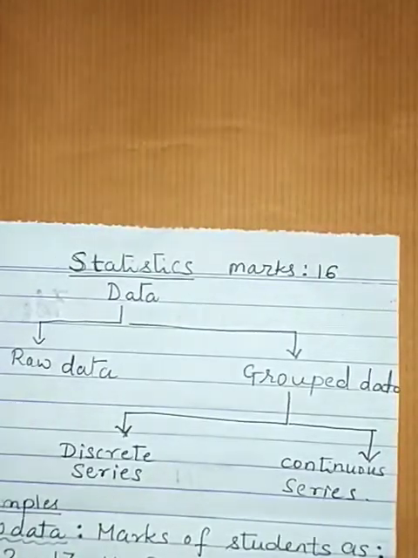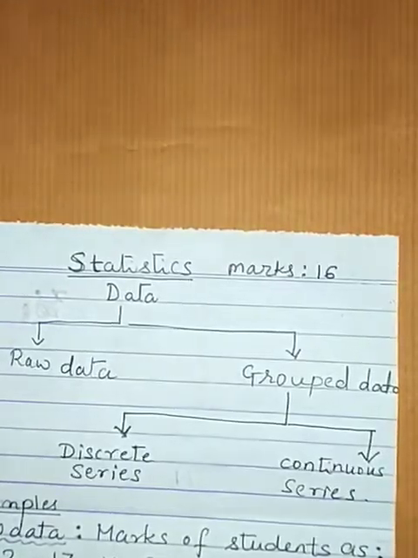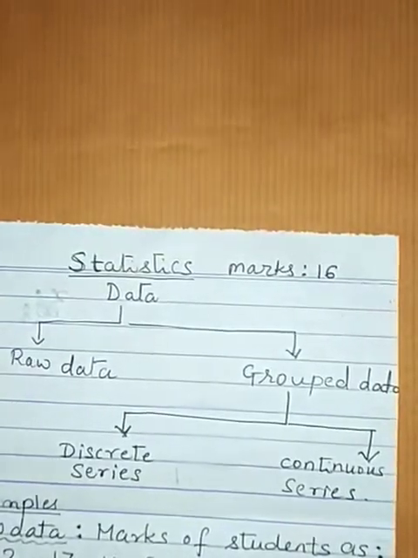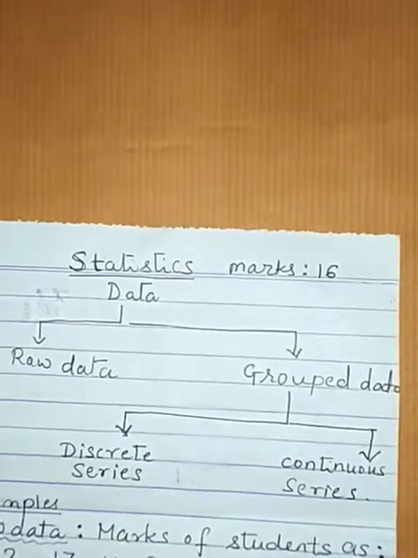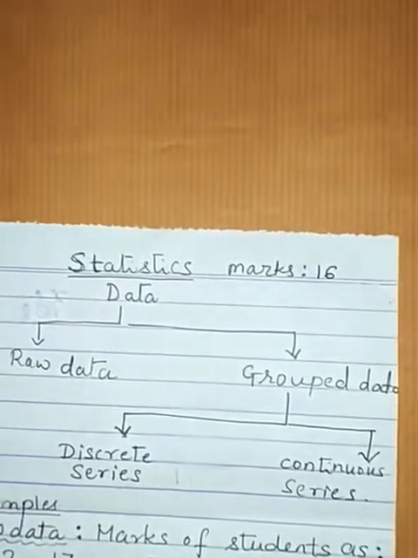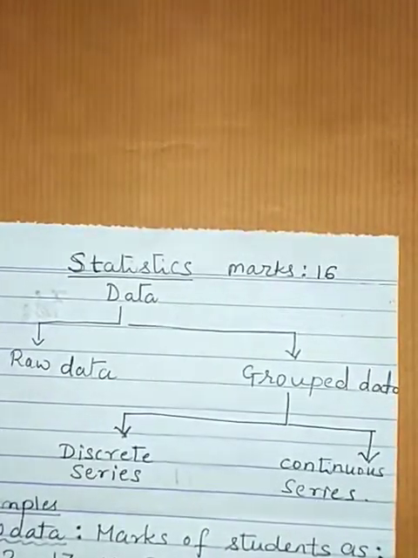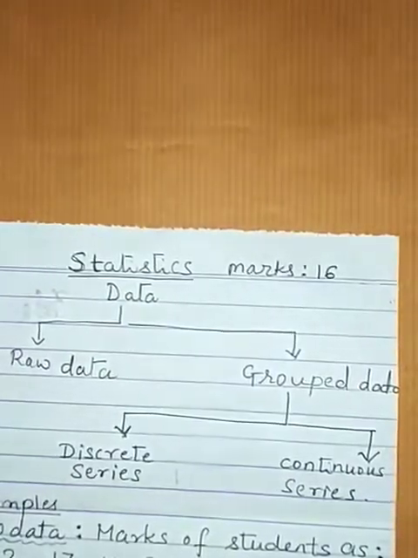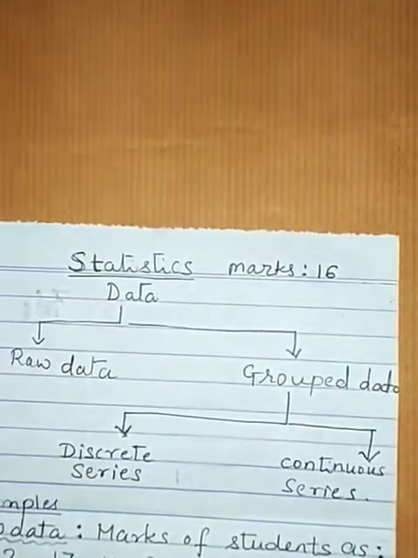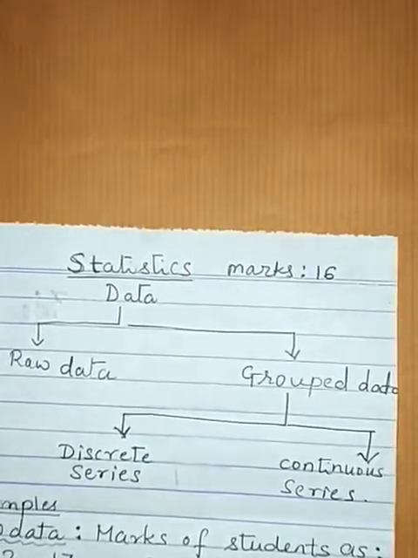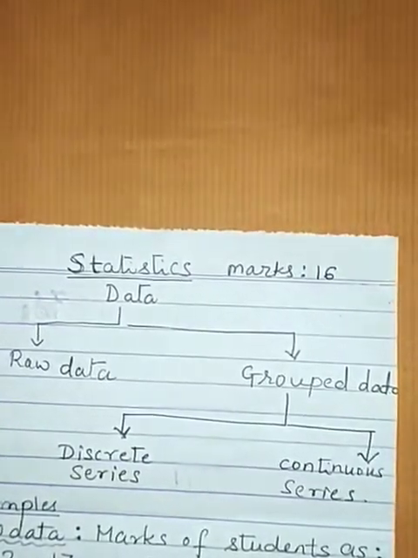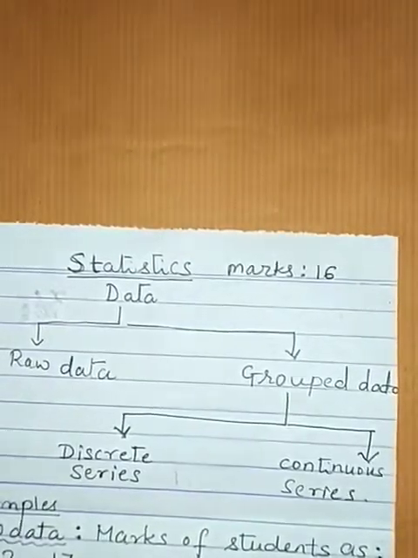Now what does raw data mean? Suppose marks of 10 students are given to us. Now 10 is a very small number and no further tables can be made out of 10 students. So such data is known as raw data. But when the data is of very large volume, for example, in a class of 60 students the marks of a certain subject are given, we need to form a table in that case. So we call that grouped data. We write the data in tabular form.